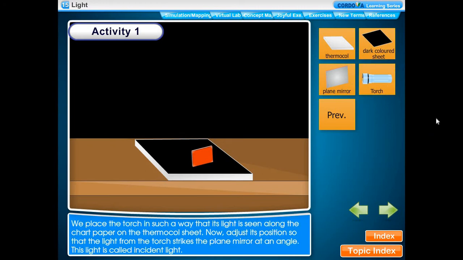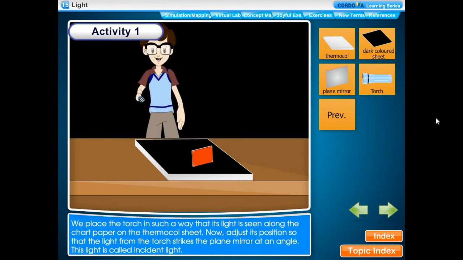We place the torch in such a way that its light is seen along the chart paper on the thermocol sheet. We now adjust its position so that the light from the torch strikes the plane mirror at an angle. This light is called incident light.